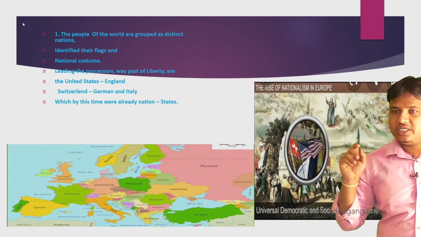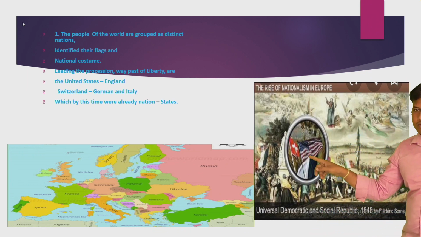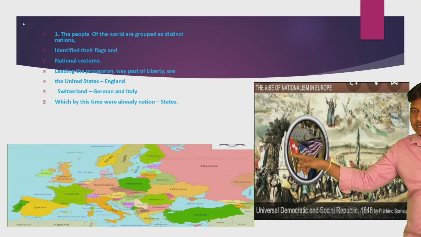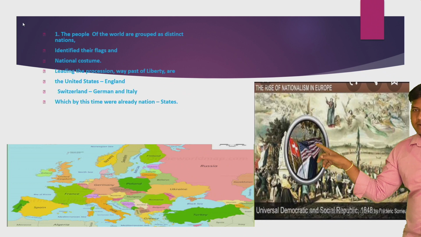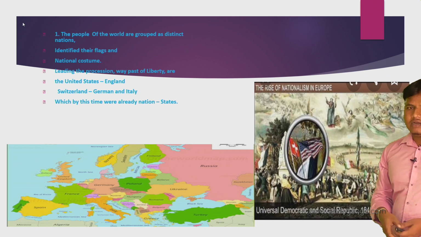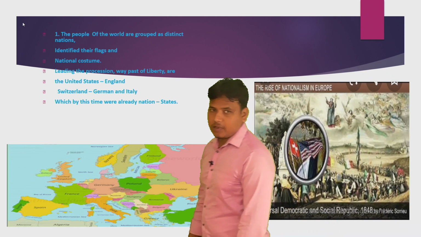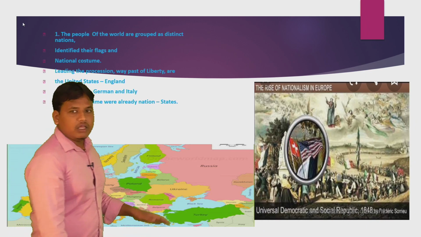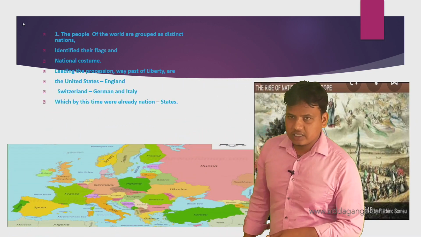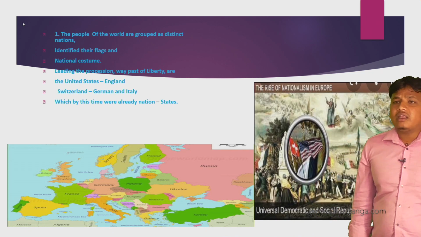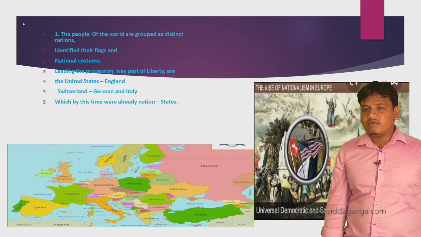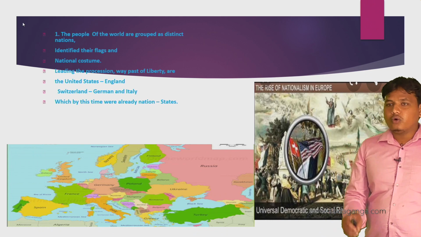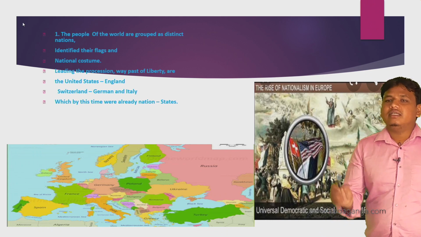The first one is the United States. Look at the figure, these have all crossed over. The first one, this is the flag of Switzerland. This is the flag of Switzerland. And this one is the flag of the USA, which means America. Switzerland was ruled by Germany and Italy. Already they had gained freedom from Germany and Italy. And next one is the United States, the American war, which was completed when Sorrow was writing this picture.